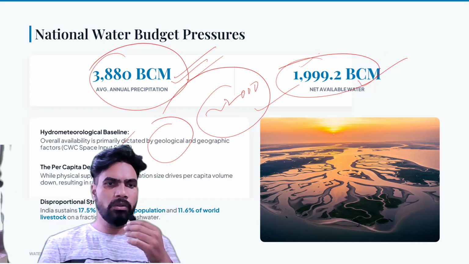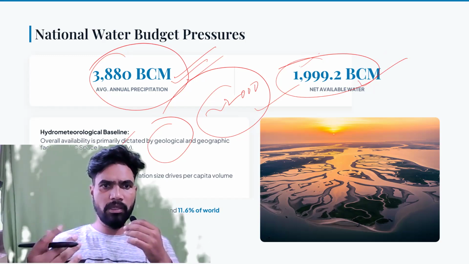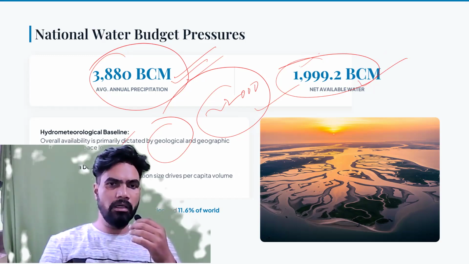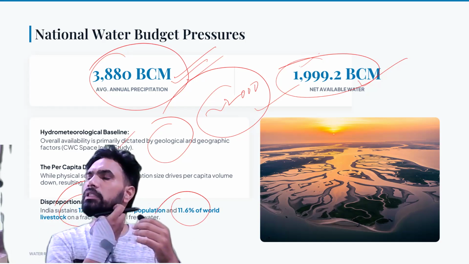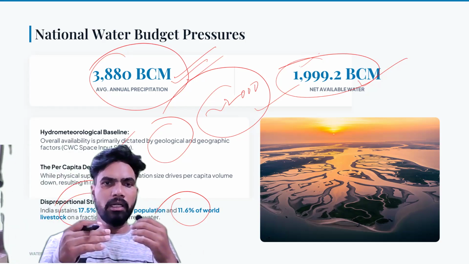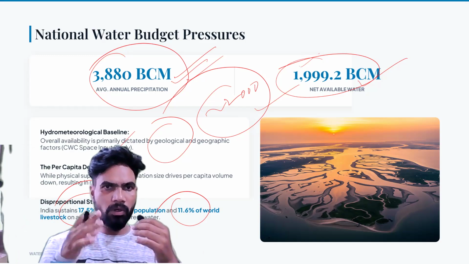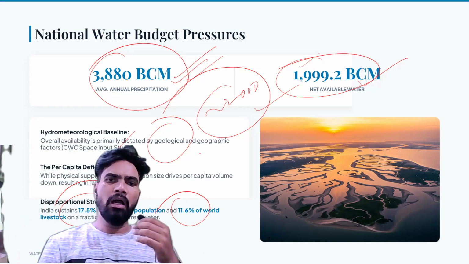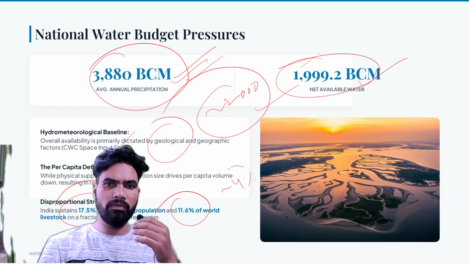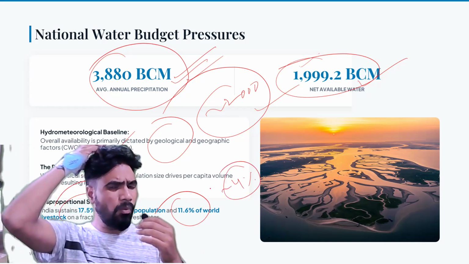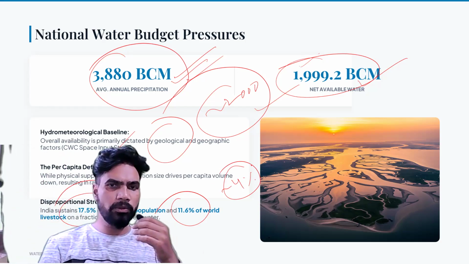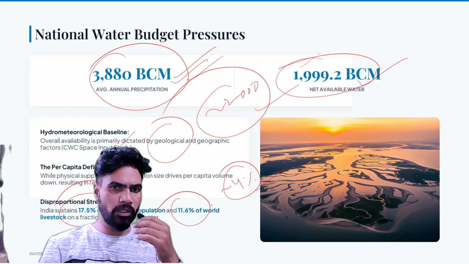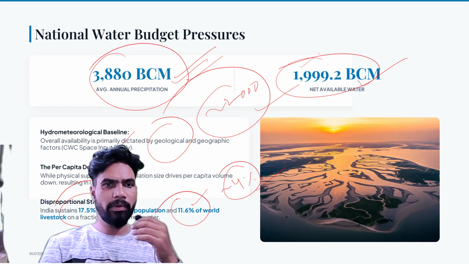India has 17.5% of the total global population. You know it very well. Then 11.6% of the livestock, the cattle, is there in our country. But when it comes to rain or water, we have very little. If I'm not wrong, we have just roughly 4% of the water availability on the globe. So with only 4% of the water we have to support this much population and this much cattle. That is the problem.